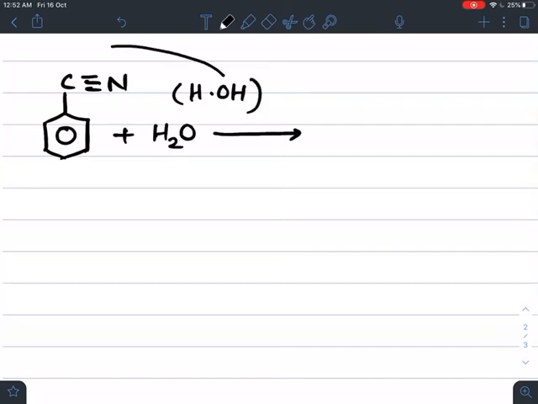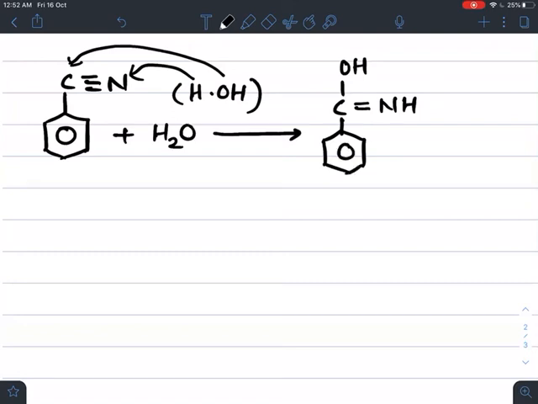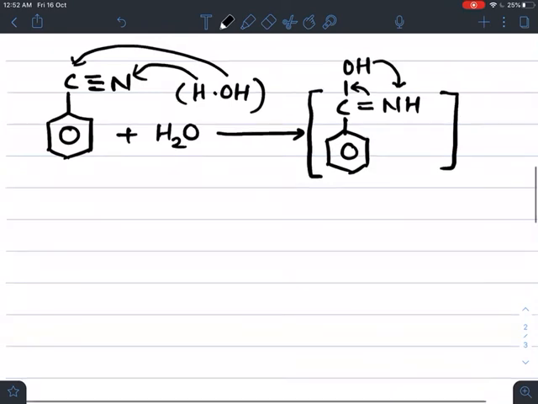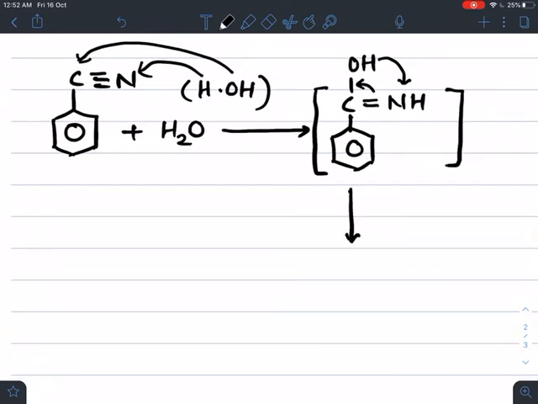So OH gets added to this carbon and hydrogen is added to this nitrogen. We get an unstable intermediate product, C(OH)=NH, with this carbon attached to the C6H5 group, which becomes stable by tautomerism.